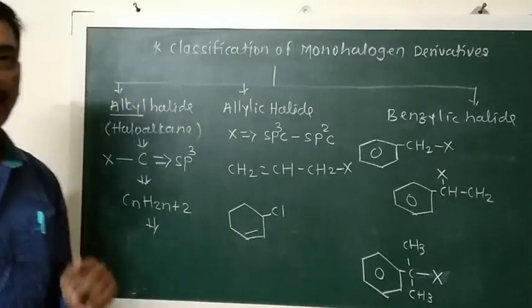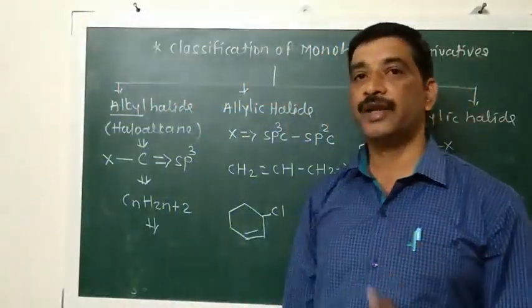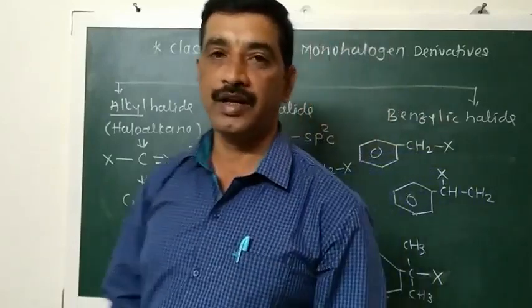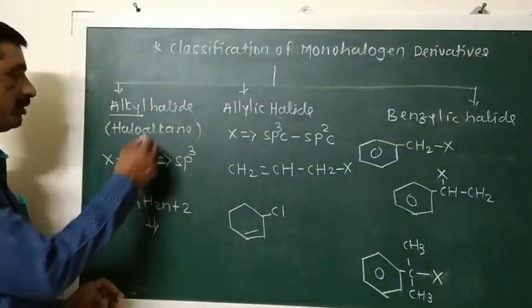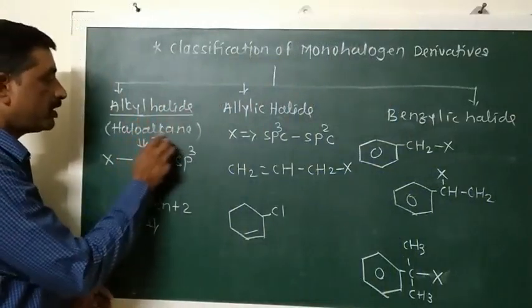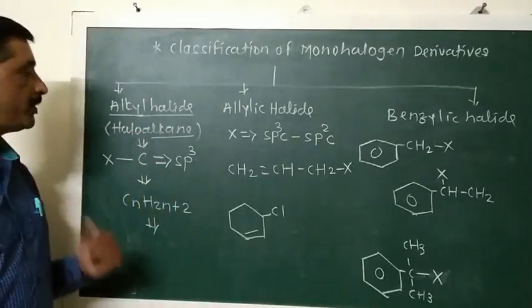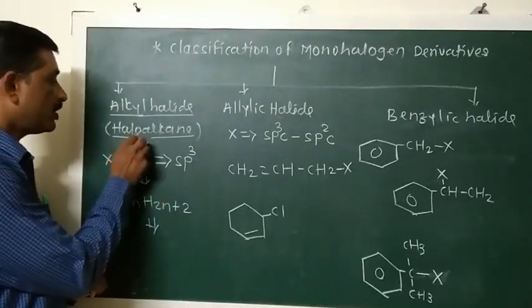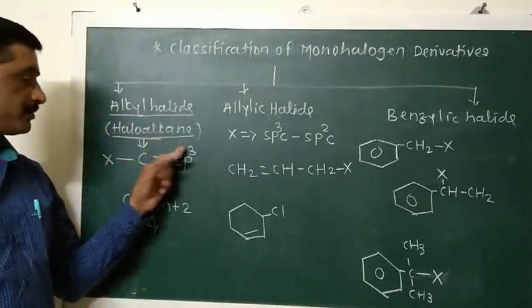So alkyl halides are monohalogen derivatives of alkanes, obtained by replacement of one hydrogen atom of the alkane by one halogen atom. Therefore, alkyl halides are also called haloalkanes.